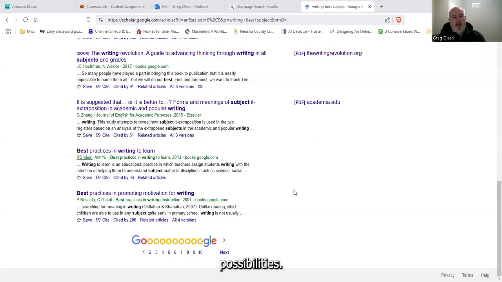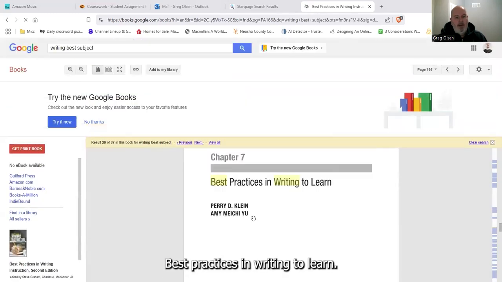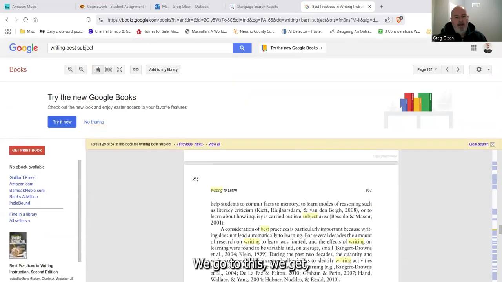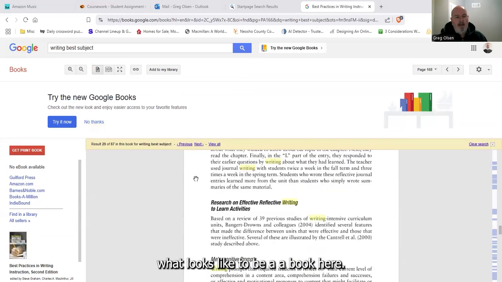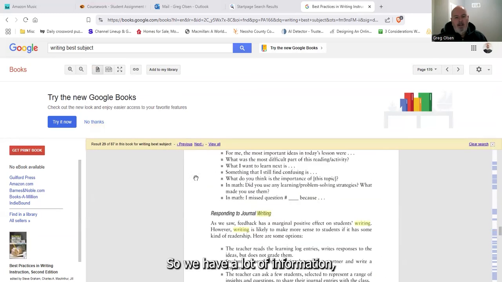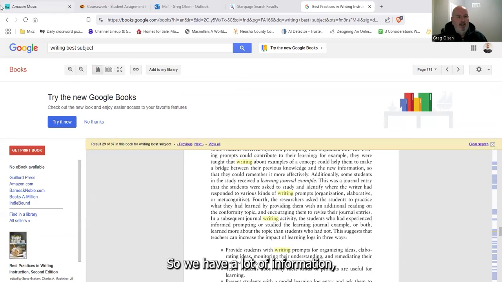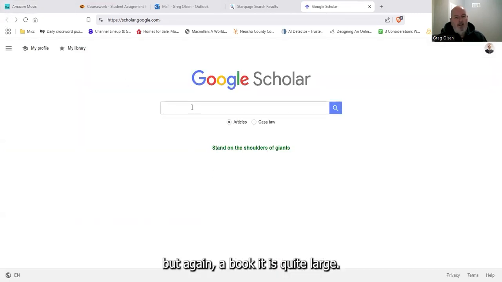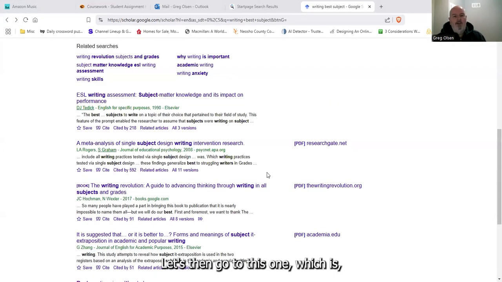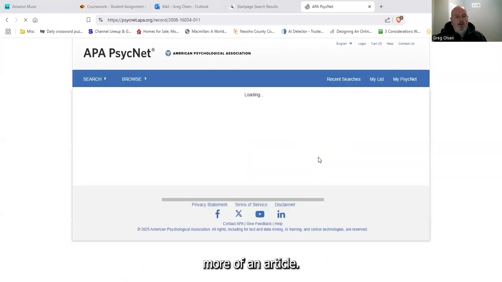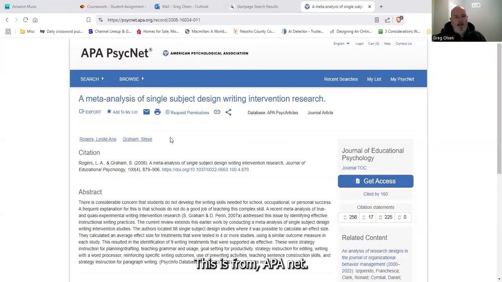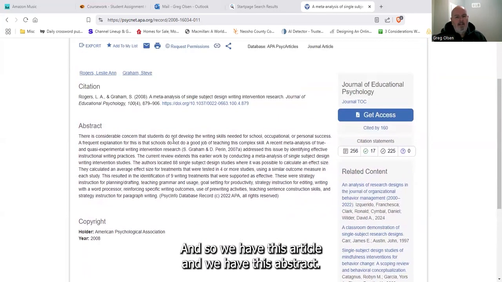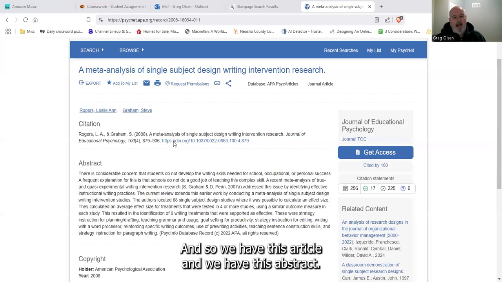possibilities. Let's go to this one, best practices in writing to learn. We go to this, we get what looks like to be a book here. So we have a lot of information, but again, a book is quite large. Let's then go to this one, which is more of an article. This is from APA PsycNet. Okay, so we have this article and we have this abstract.